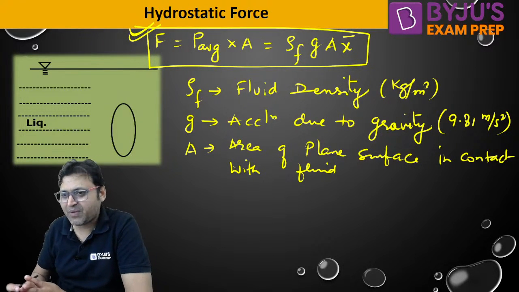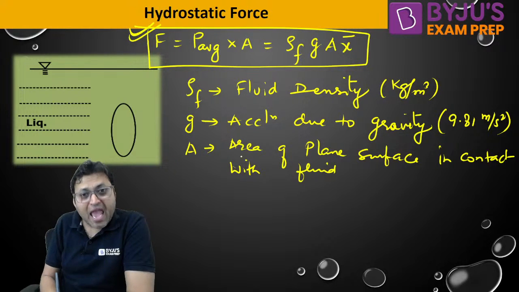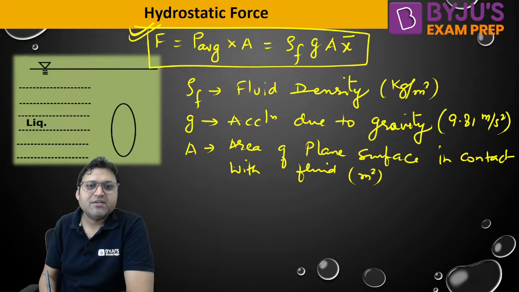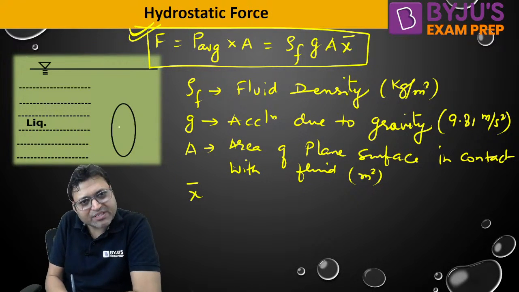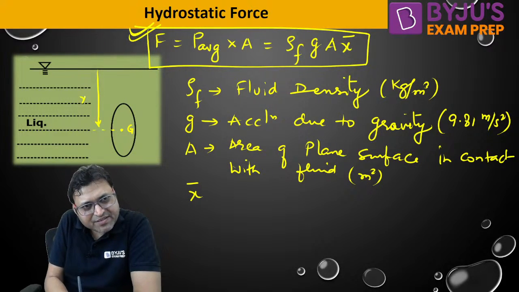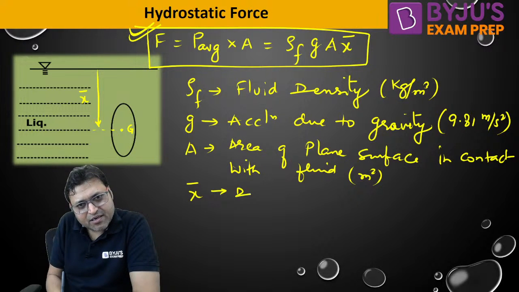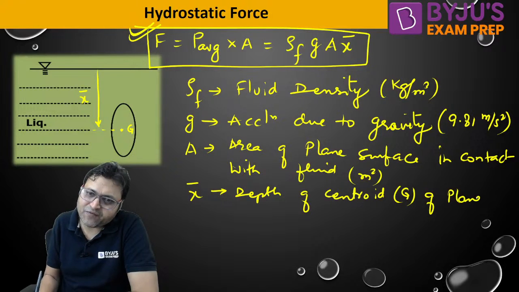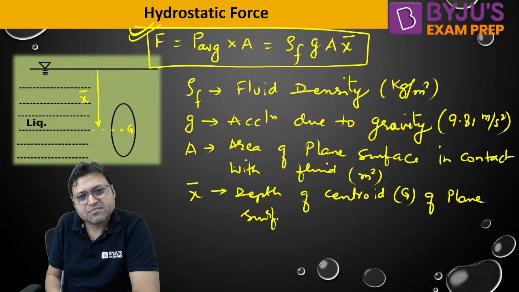A will be the area of the plane surface in contact with the fluid. The unit is meter square. And x bar is the most important. What is x bar? X bar is the depth of the centroid of the plane surface. I have mentioned the centroid as G of the plane surface, from the free surface of the liquid.